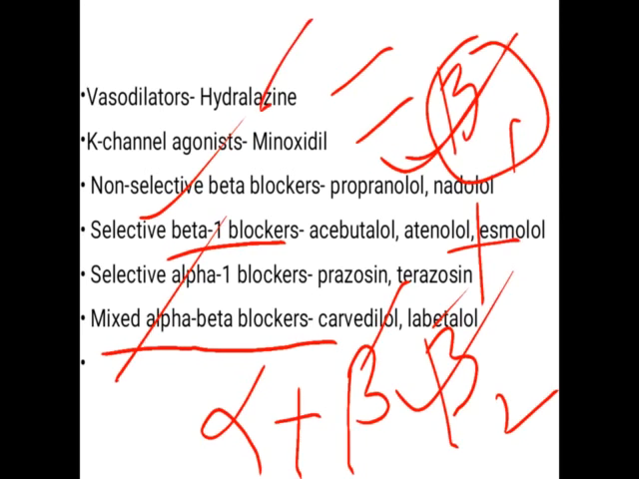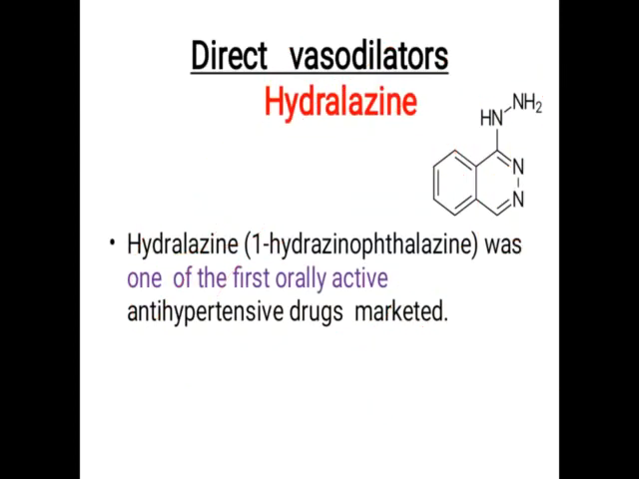Vasodilators: hydralazine; potassium channel agonist: minoxidil. Then these are the sympatholytic drugs. Now we will start with the first drug, that is hydralazine. It is a direct vasodilator. Okay, so this is the structure of hydralazine. This is the hydrazine part. This is the phthalazine part.